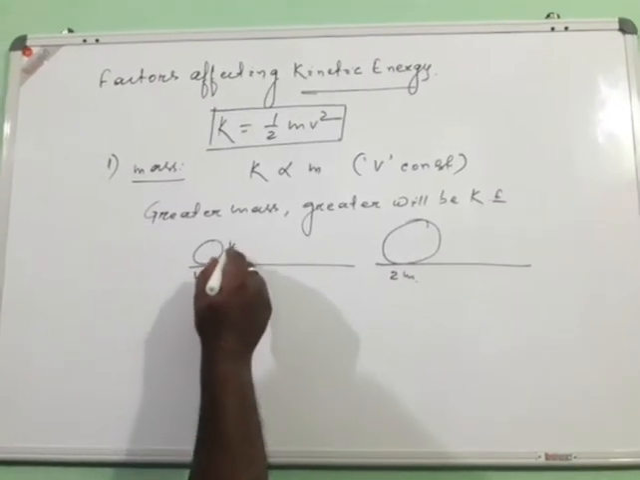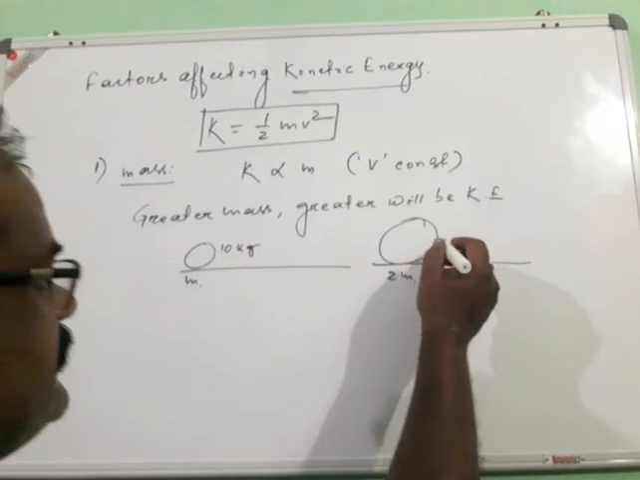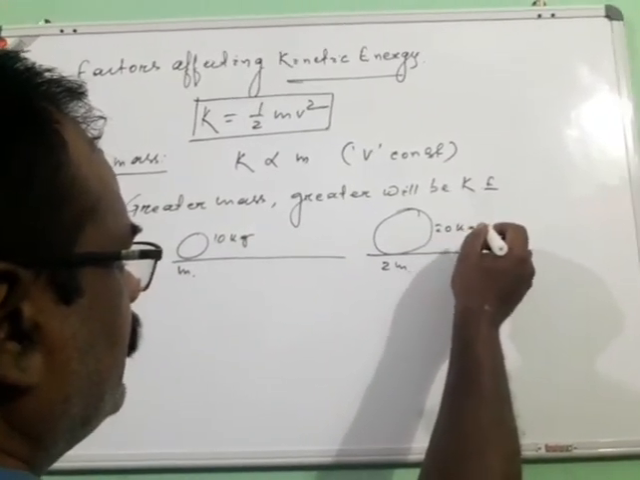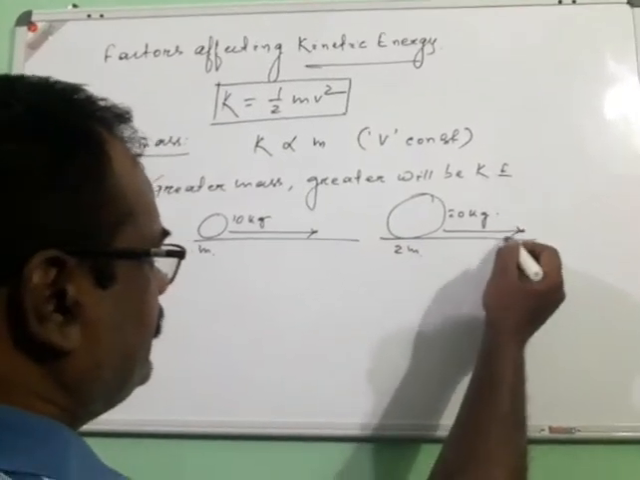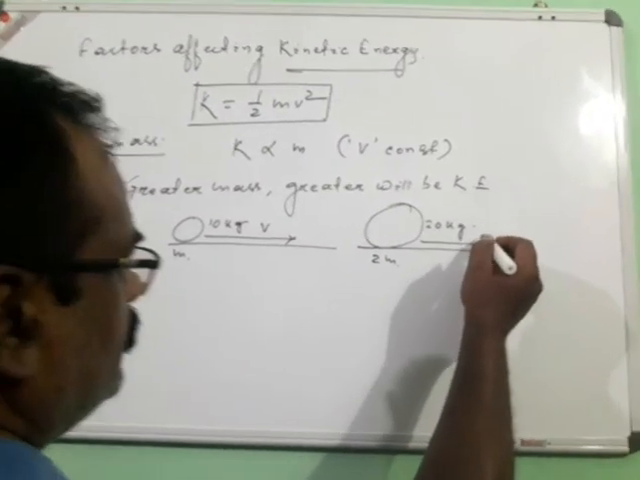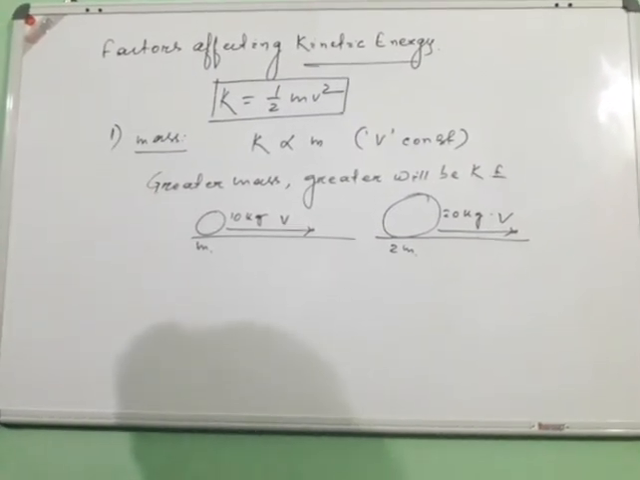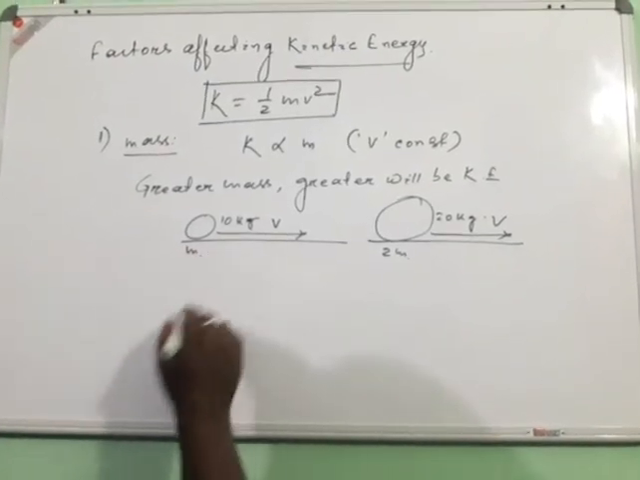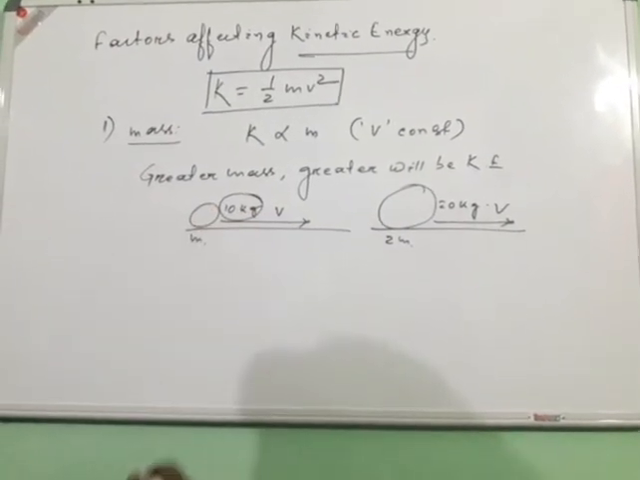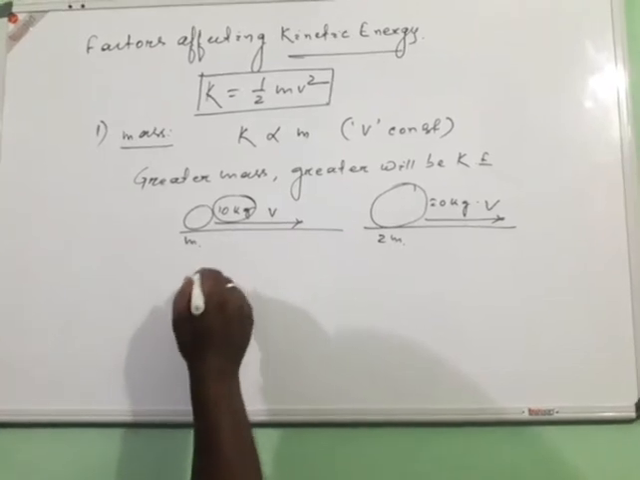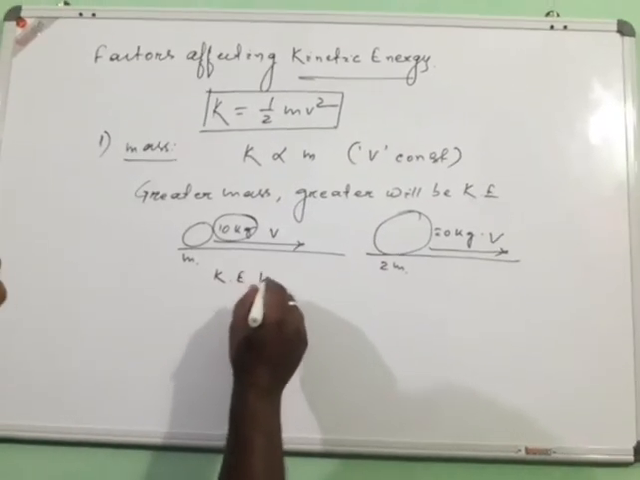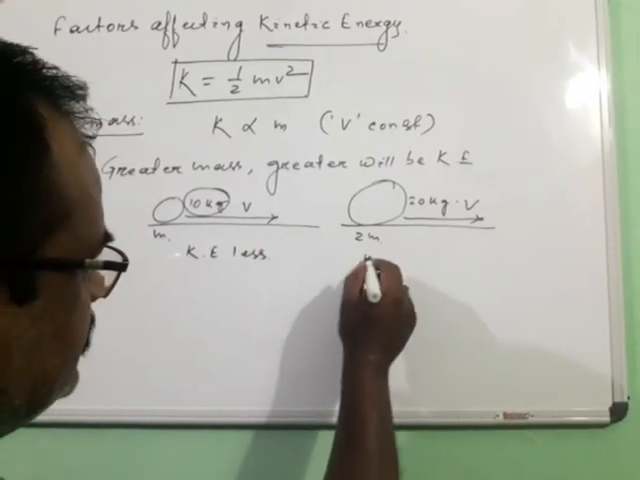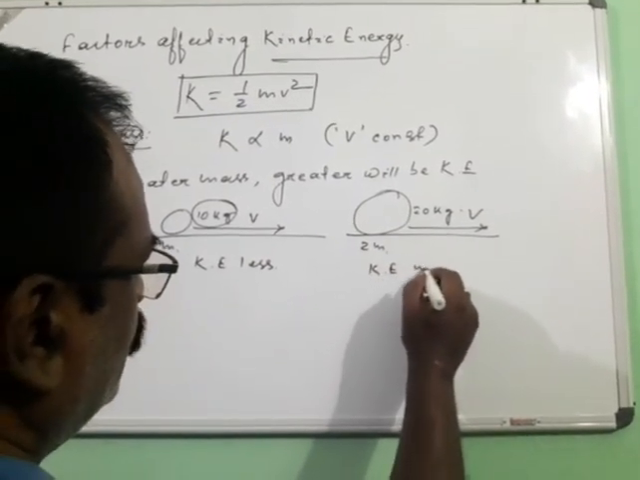means if this is 10 kg and this is 20 kg, and both the bodies are moving with the same speed, here the speed or the velocity remains v. So in such cases we can say that since the mass is less, the magnitude of the kinetic energy becomes less, and in the other case kinetic energy will be more.